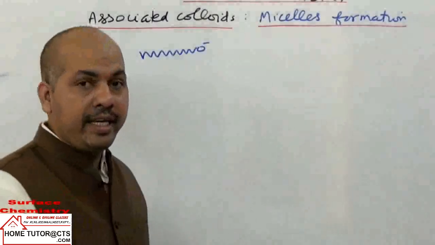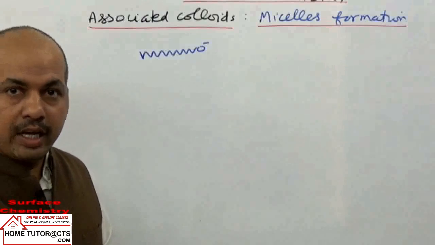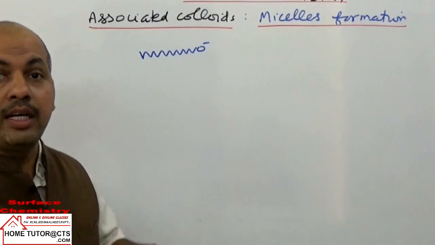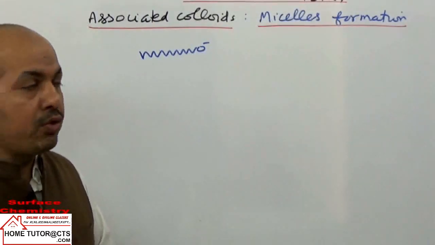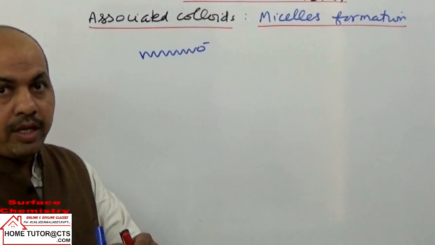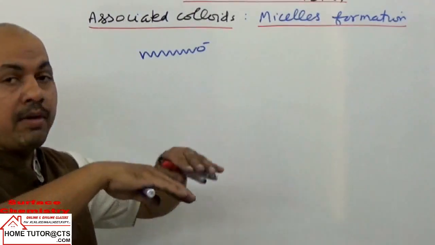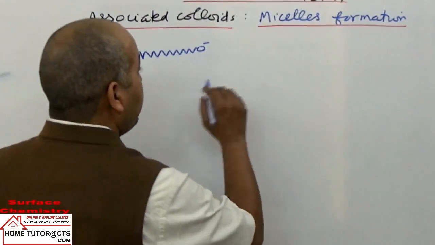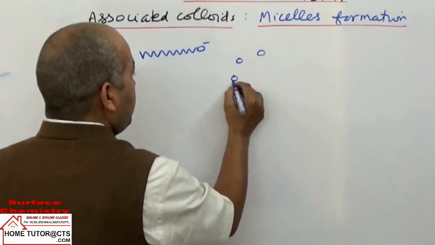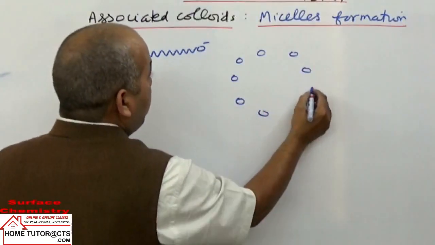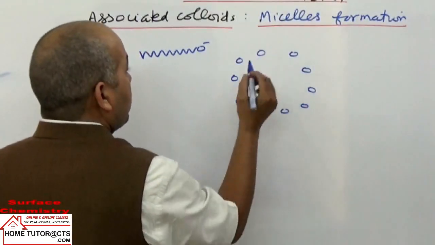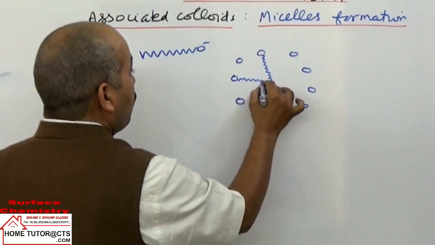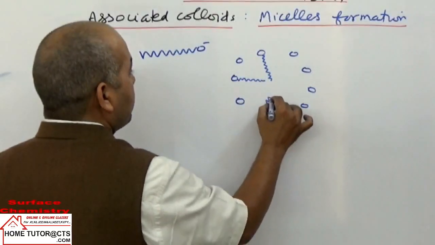When we take the concentration higher, they are put inside the aqueous solution. Then what happens is the hydrophobic tails have van der Waals attractive forces in them. They try to come closer, and the hydrophilic head will come outside to interact with the medium, the solvent, water. So what happens when the interactions are there? They acquire this kind of spherical arrangement or shape in which the hydrophobic tails will point towards the center because they develop van der Waals interaction forces.